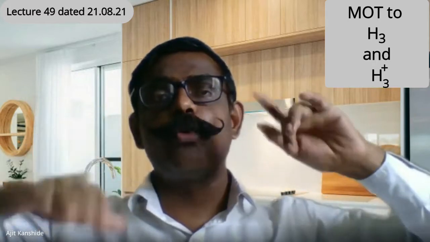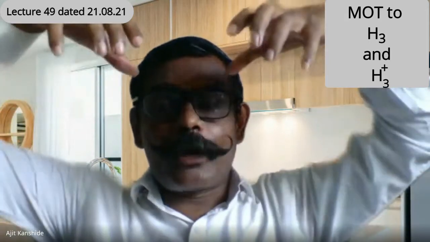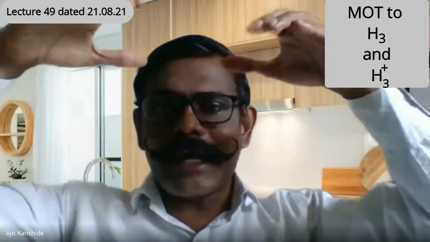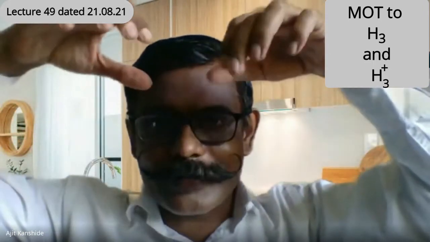And because of that change in angular separation, energetics will change. How will it change? One by one. Let us consider the 1 sigma orbital. How was that 1 sigma orbital produced? Group orbital positive, positive. Central orbital positive, positive, positive, positive. All three are with the same wave function. That is our 1 sigma orbital. From that 1 sigma linear orbital, I want to obtain the triangular orbital. So the wave functions at the periphery, I have to bend them, I have to press them, so that these 2 peripheral hydrogens will come nearby. Students, are you understanding this imagination?